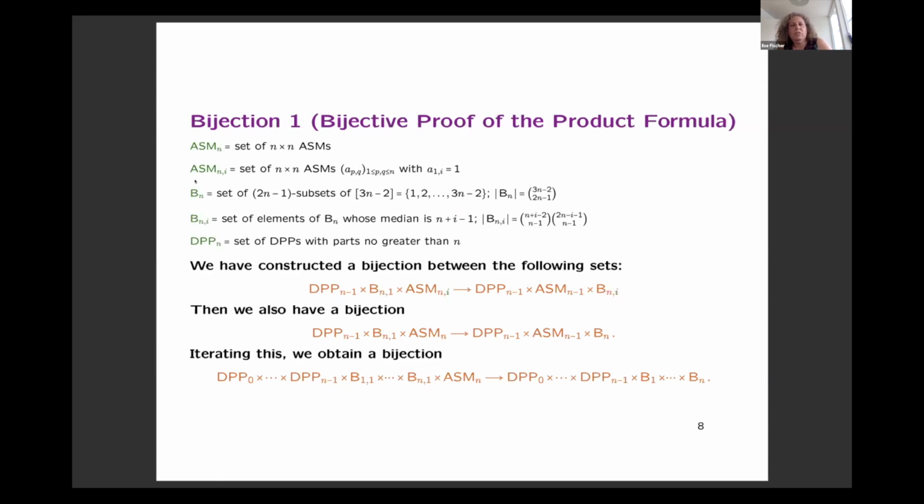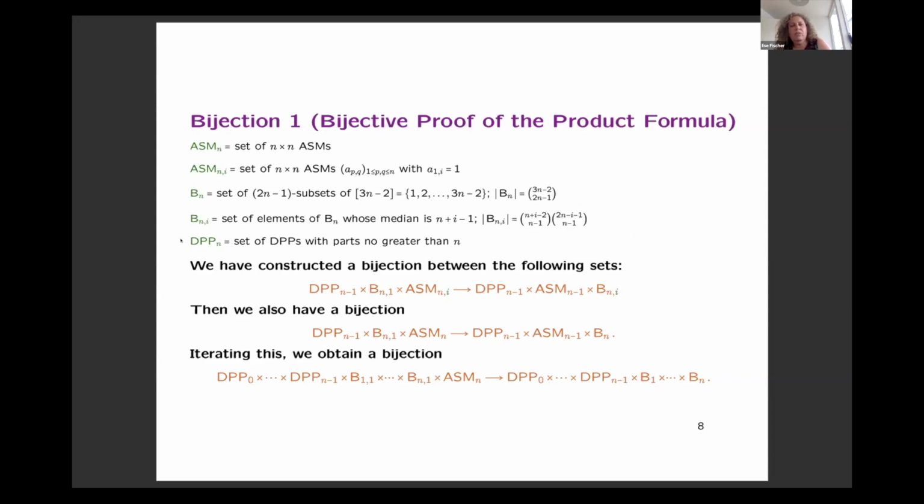Then the next two sets are of a simpler nature. So B_n is the set of all (2n minus 1)-subsets of a (3n minus 2)-set. And these sets can easily be counted. So that's of course given by a binomial coefficient. Then we also consider a refinement where we fix the median. And here we get a product of two binomial coefficients if we count the number of elements.